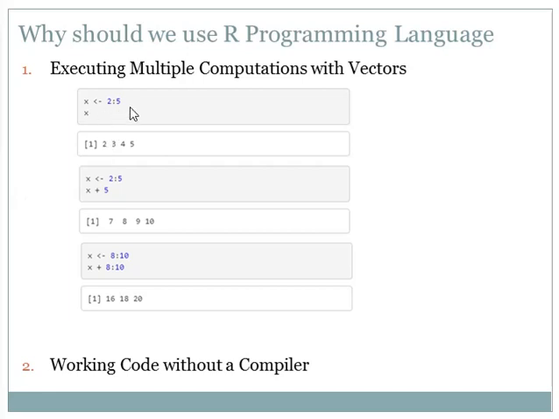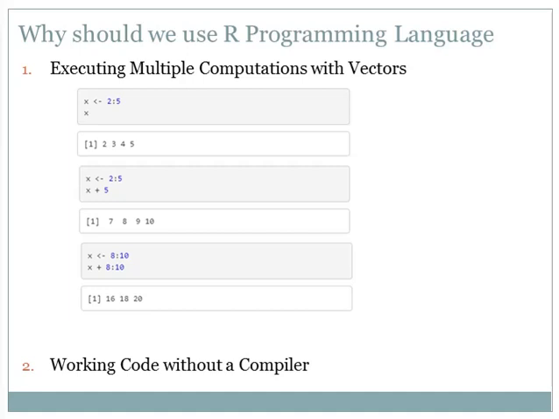First, assign the values 2 to 5 to a vector called X. Next, add the value 5 to each element in vector X. And then you can also add one vector to another. If you want to add 8 to 10 element wise values, you can use the examples below. So to achieve this in many different programming languages might need an explicit loop.